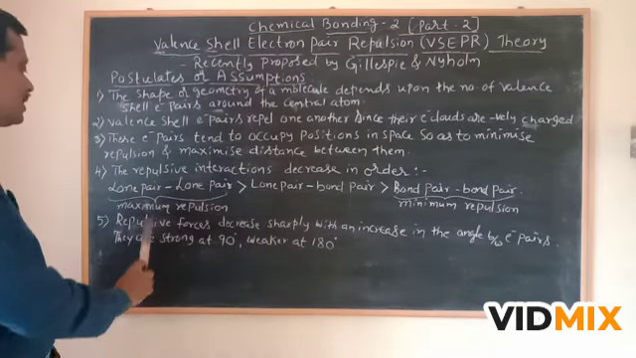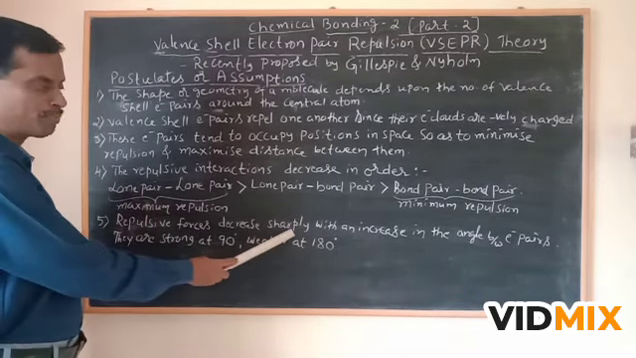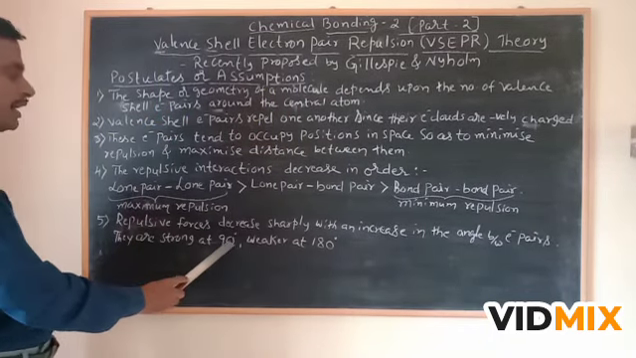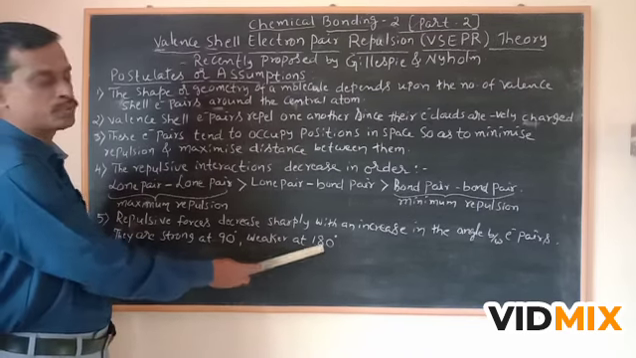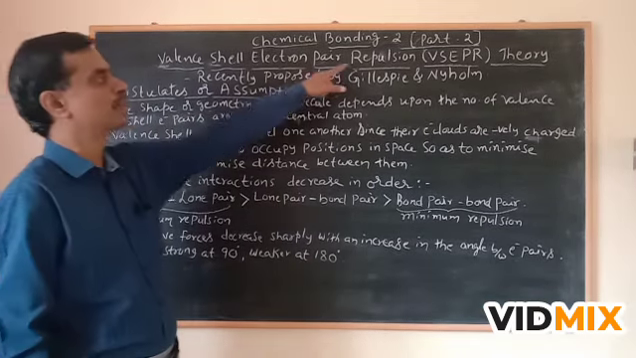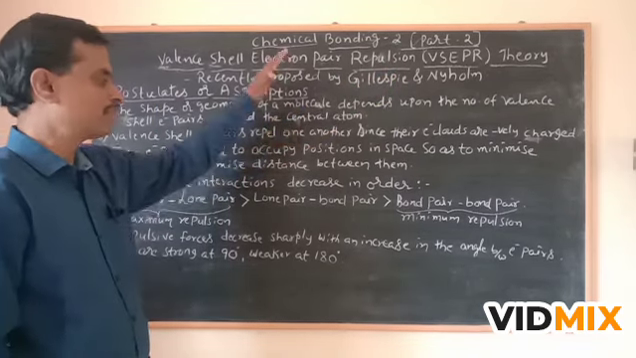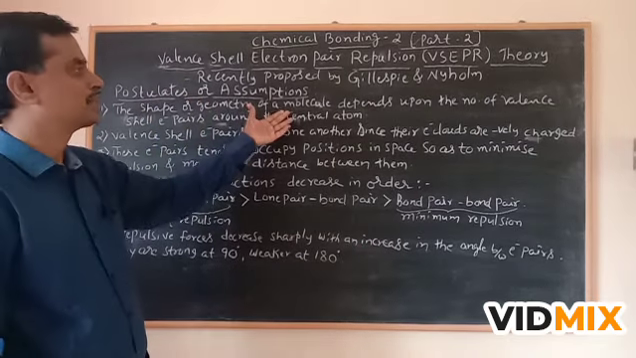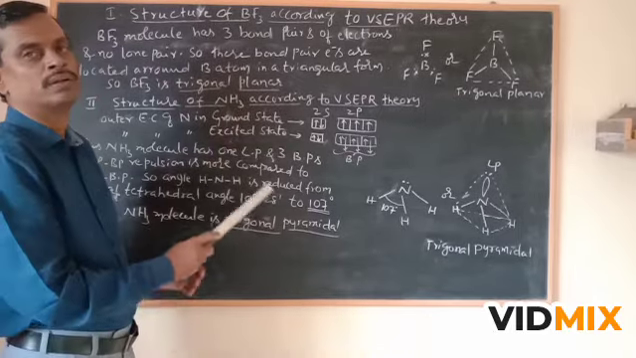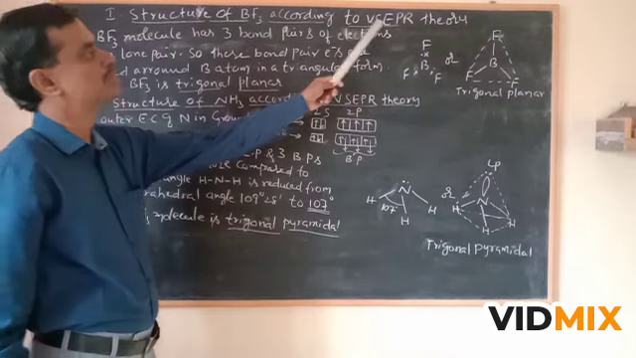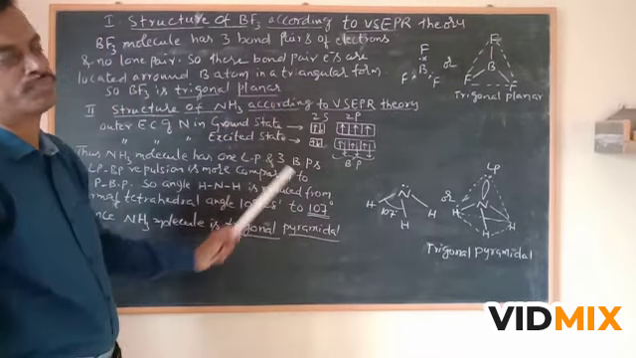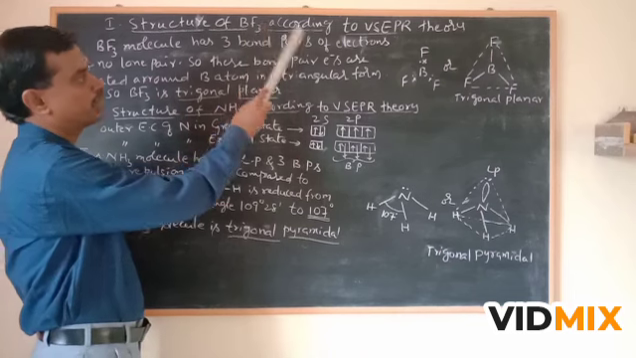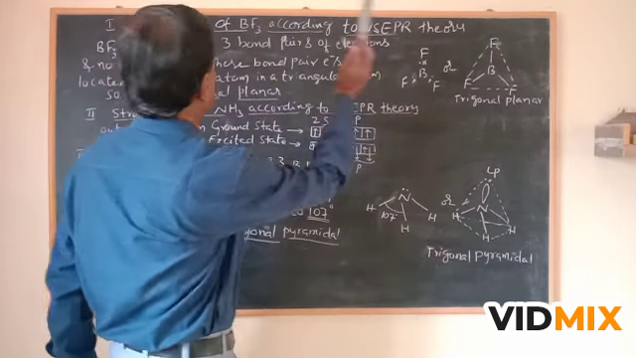The fifth postulate is that repulsive forces decrease sharply with an increase in the angle between electron pairs. They are strong at 90 degrees and weaker at 180 degrees. These are the 5 postulates of valence shell electron pair repulsion theory. By using these postulates, we study the geometry or shape of molecules. Now we will study the application of VSEPR theory on the structure of some molecules. First, the structure of BF3, boron trifluoride, according to VSEPR theory.